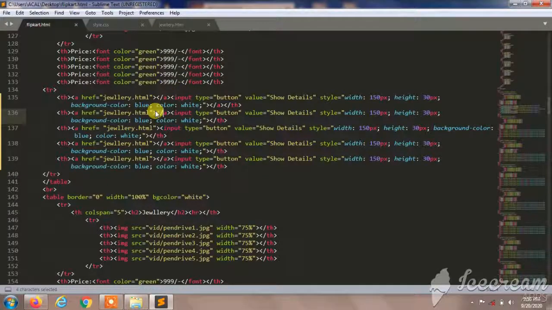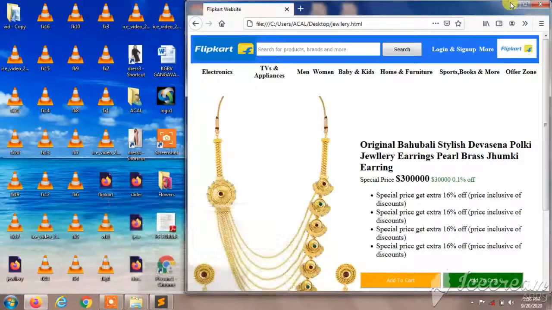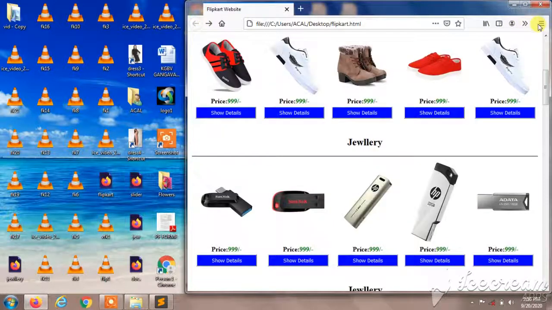Before that, I'll rectify this. I gave th here, so I'll remove the extra part over here, and I'll remove this also from here, and I'll reload my page.